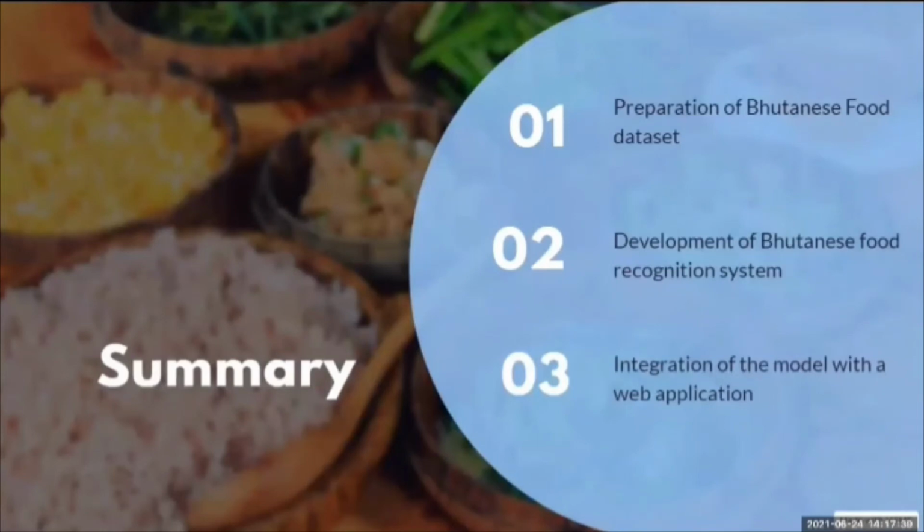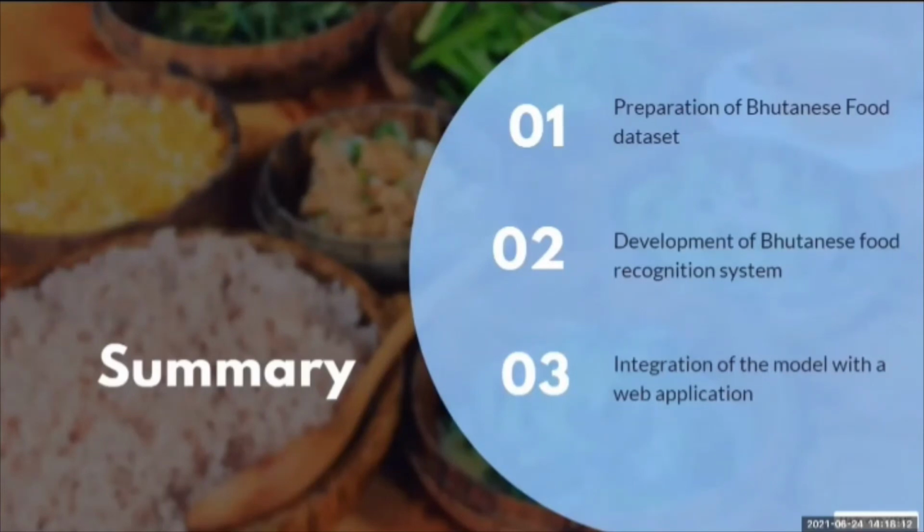Bhutanese food recognition system is a system designed to identify 5 different types of Bhutanese food. It was constructed with a convolutional neural network, which requires a large dataset, since dataset is crucial in any image processing application. Throughout the project, various research on related works was carried out to gain a better understanding of the project. This project began with the aim of developing a Bhutanese food recognition model using CNN, followed by the incorporation of the model into a web application built with the Django framework. Furthermore, this project was started in order to create a Bhutanese food dataset, which currently does not exist.